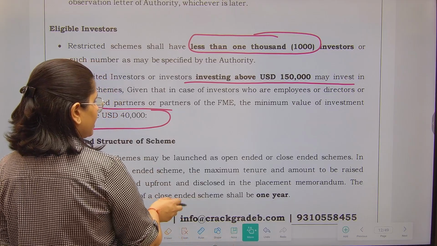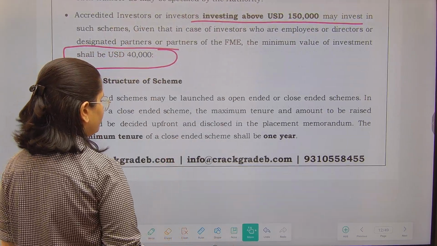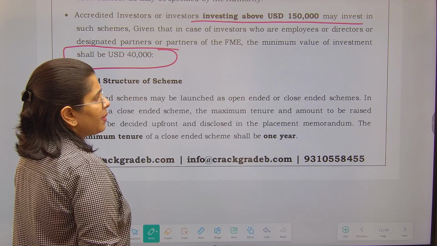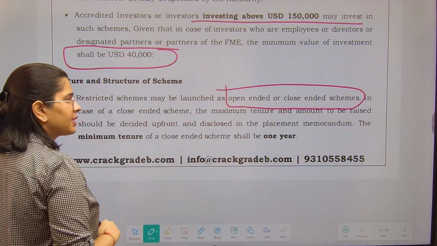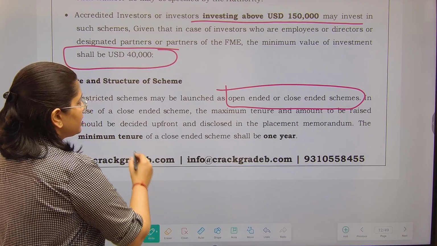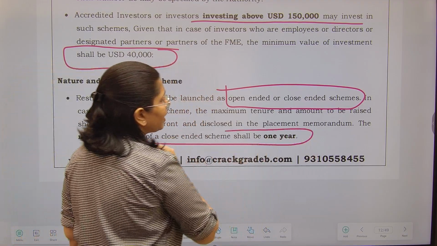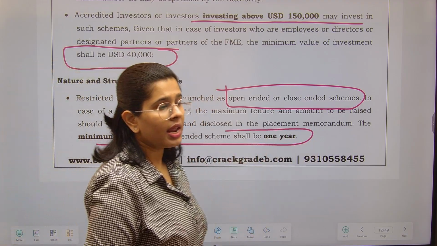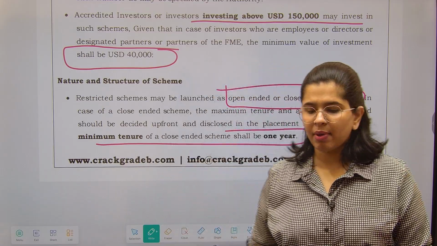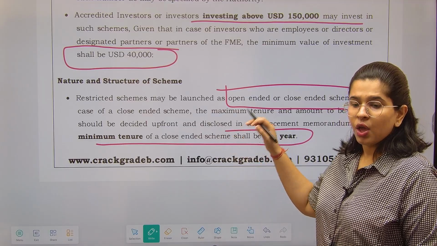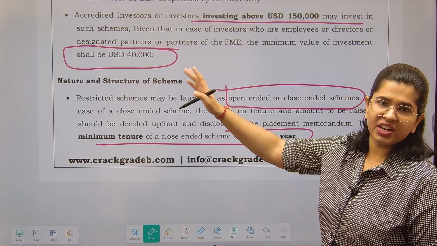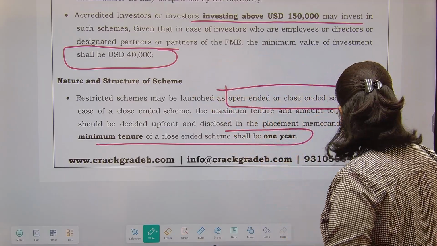What is the nature and structure of this particular scheme? Restricted schemes may be launched as open-ended or closed-ended schemes. Fine. If this is a closed-ended scheme, then the minimum tenure is going to be 1 year. Now what you can do is, if you want to remember, you should compare the given provisions over here with the provisions which were given in the venture capital scheme. ठीक है?